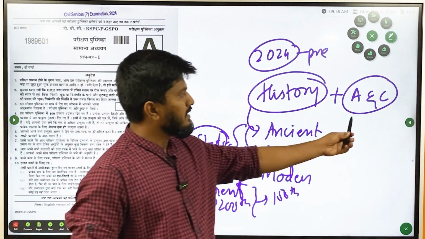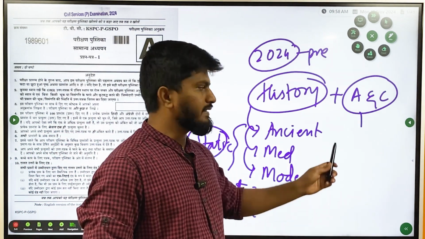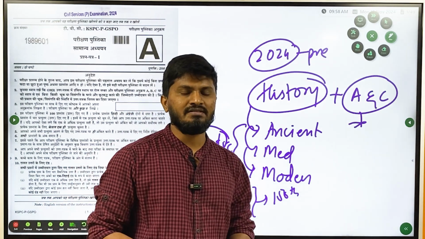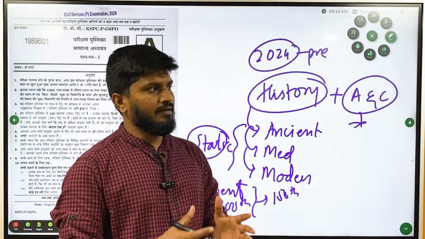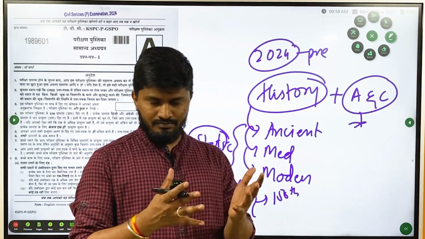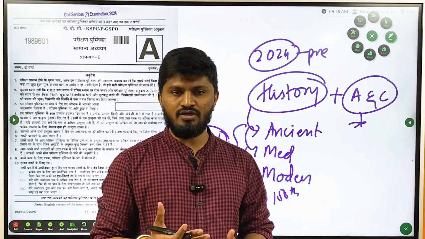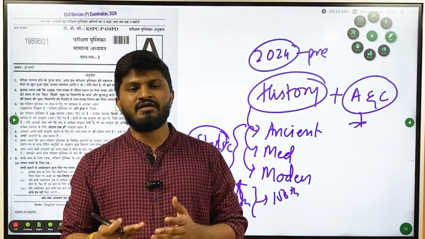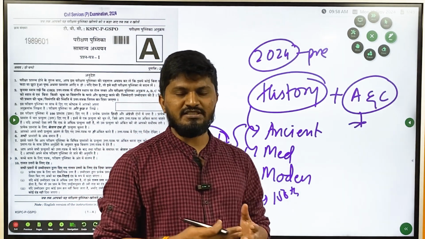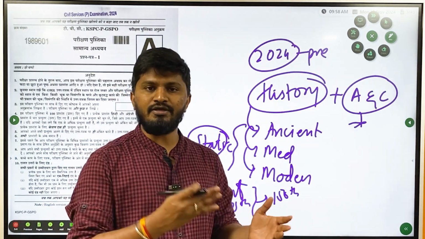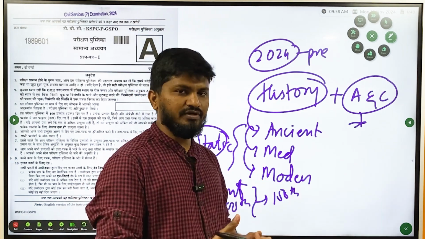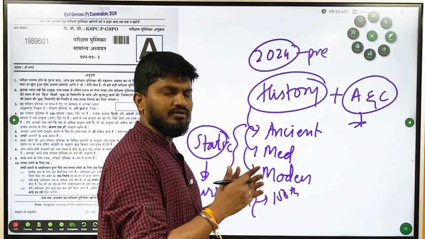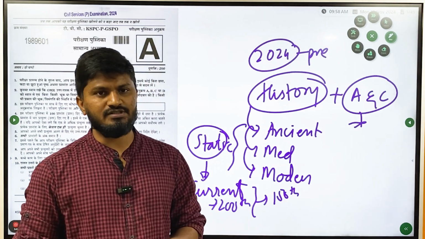The other thing is art and culture. This part can be either static or dynamic, linked to current affairs. Static is when some monument, book or literary source has already been written or established, and a question is asked on it. Or sometimes a monument which was established already is now included in the UNESCO World Heritage Site list, or the UNESCO Intangible Heritage list. Then they can connect it to current affairs and ask the questions.